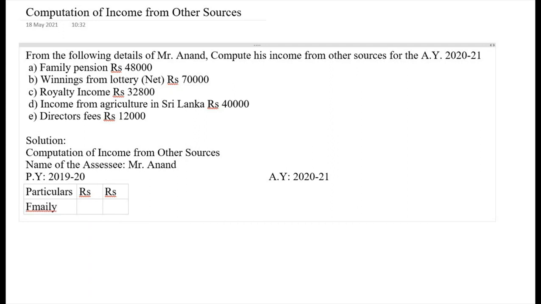Family pension. The family pension received is given as rupees 48,000.